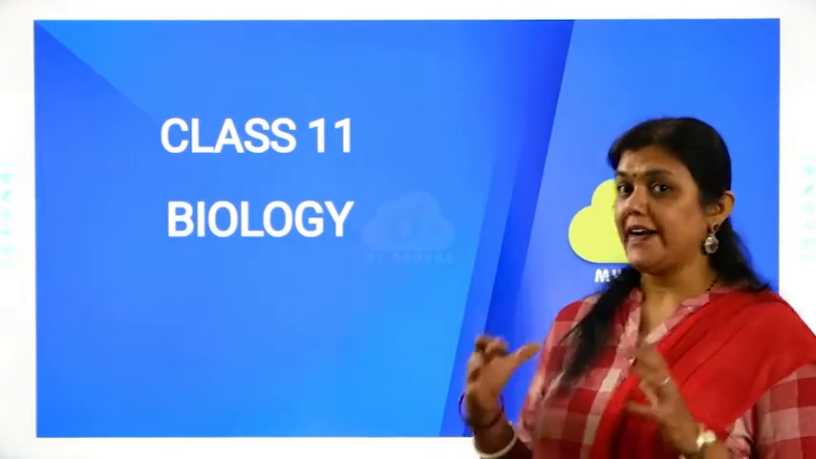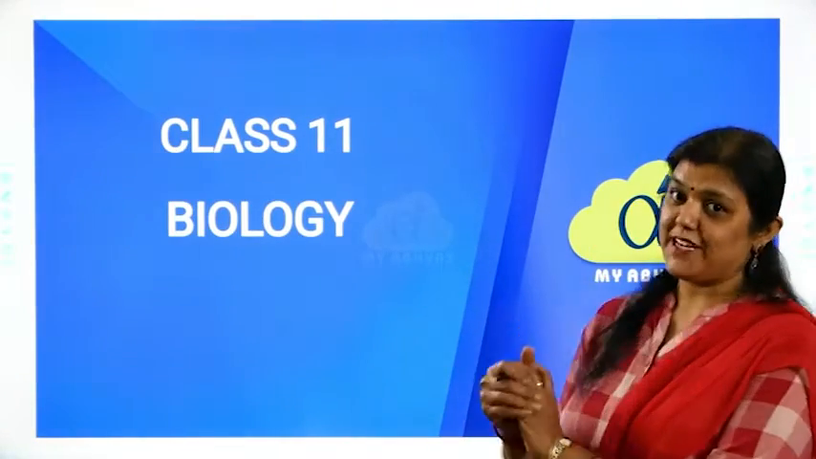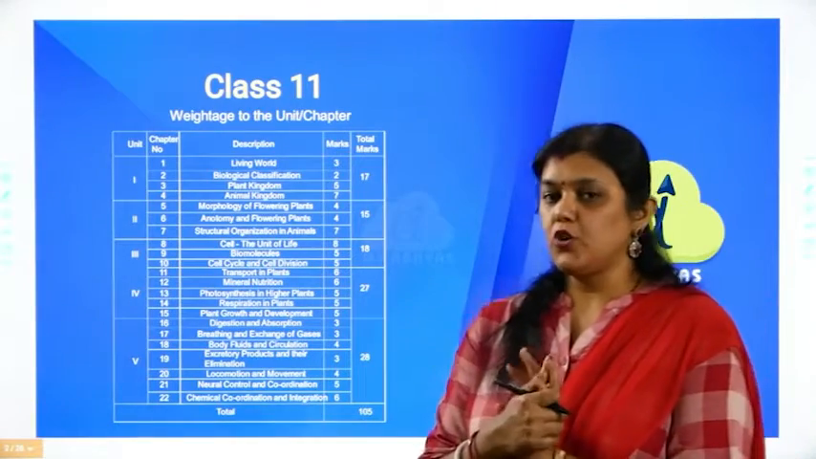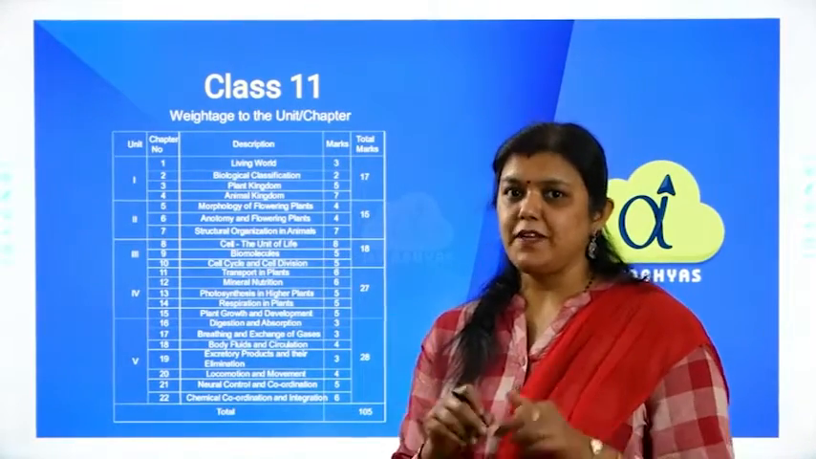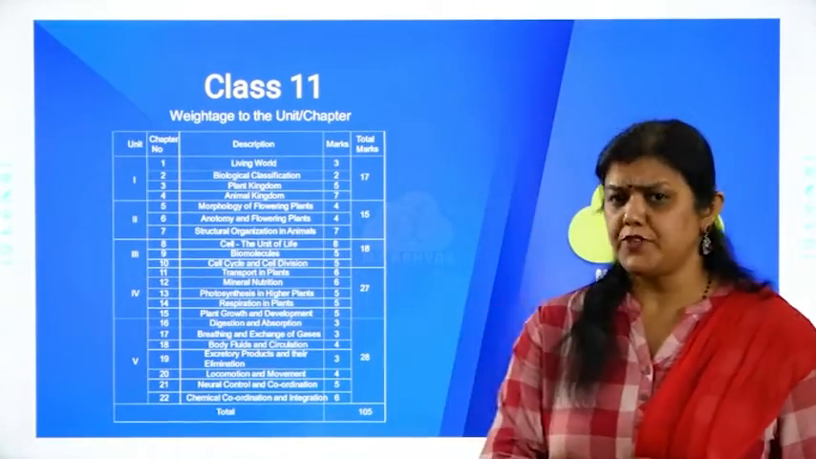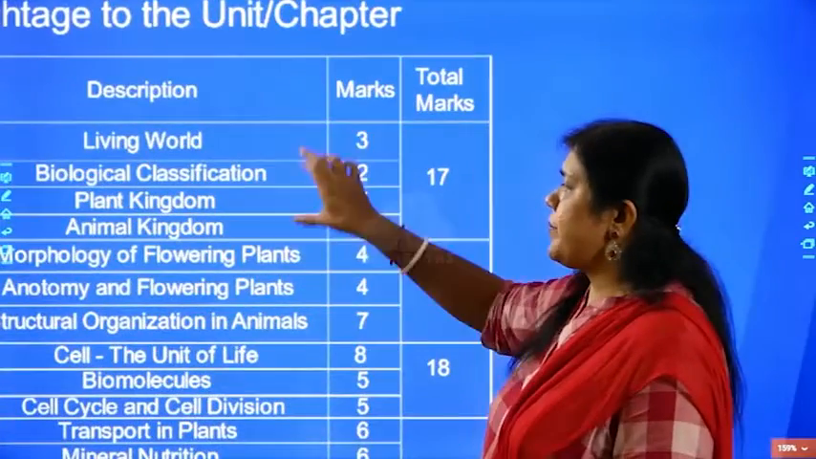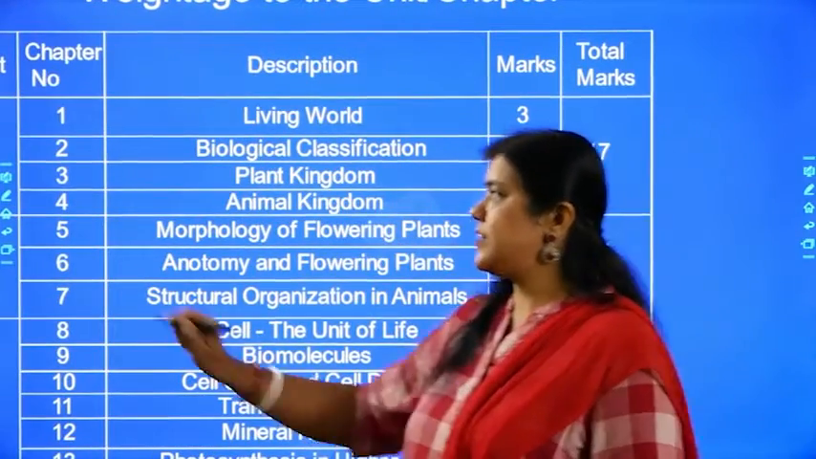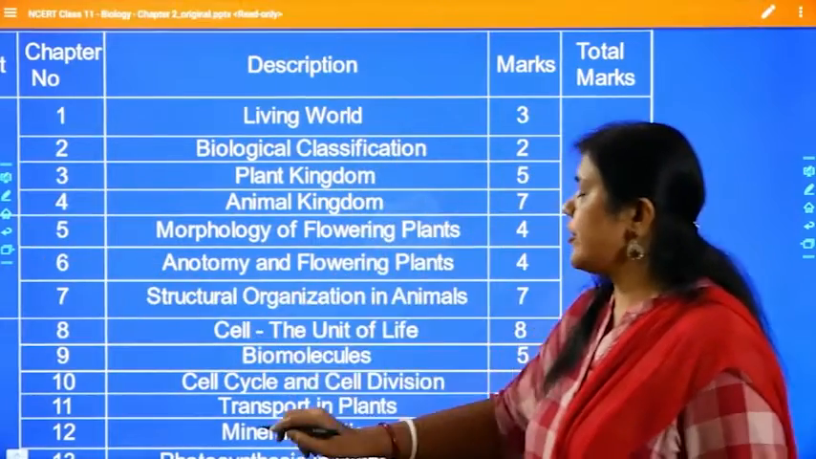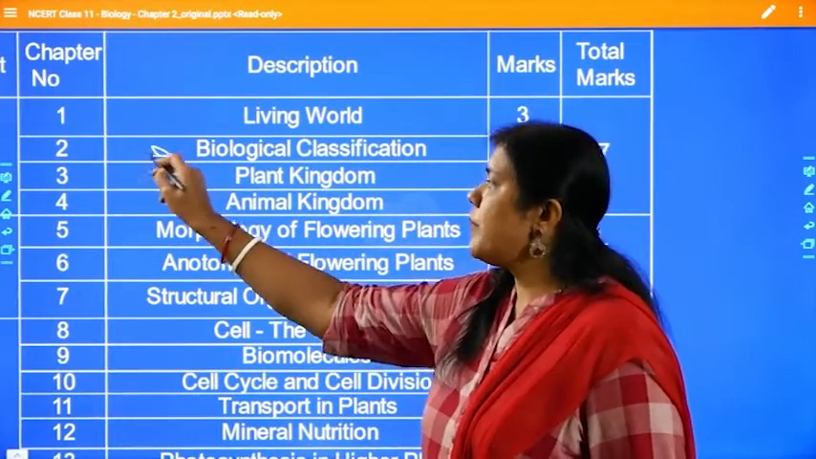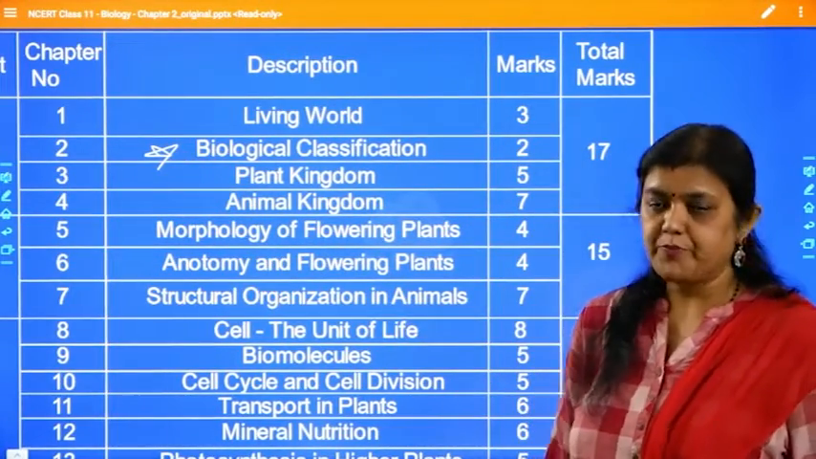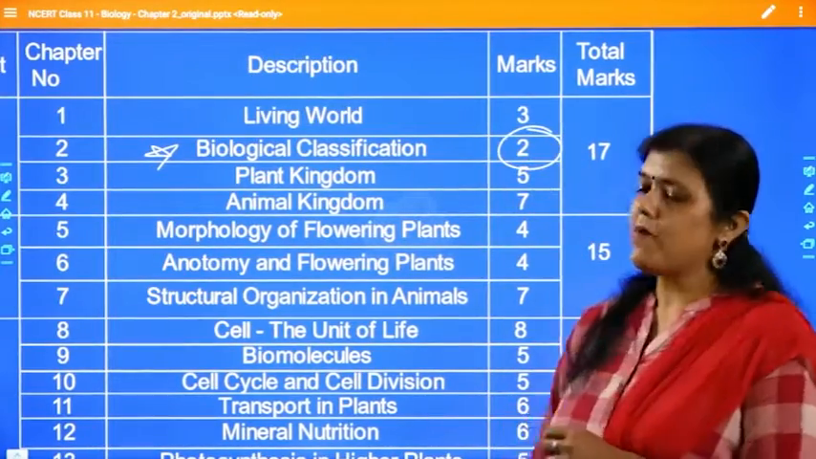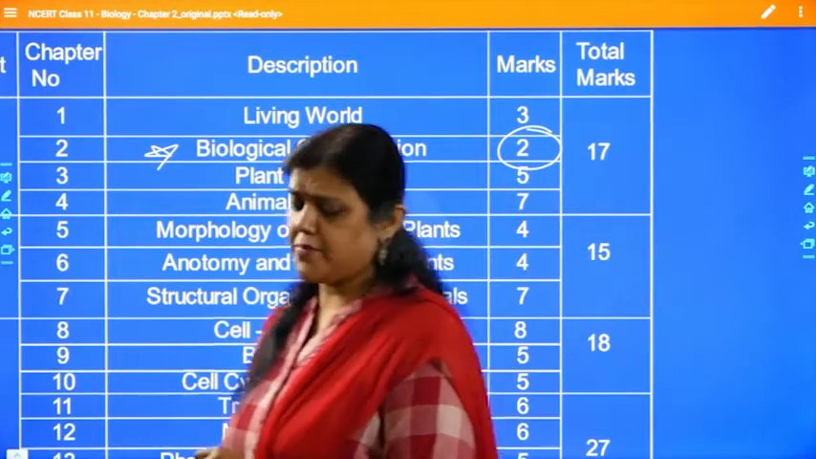So let us see now what is stored in this chapter, that is the second chapter of first year. Okay, before I go to the next chapter explanation, let me tell you about the weightage of this particular chapter. This chapter is named biological classification. How many marks are going to come in your exam? There will be only 2 marks allotted from this chapter.